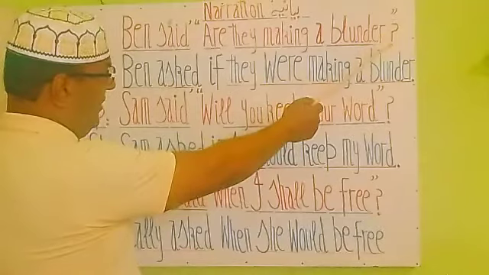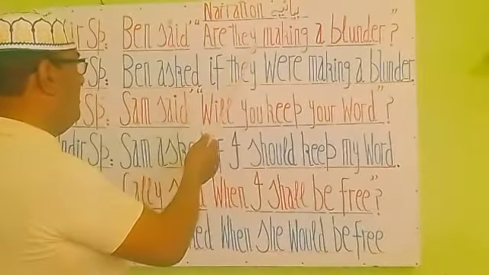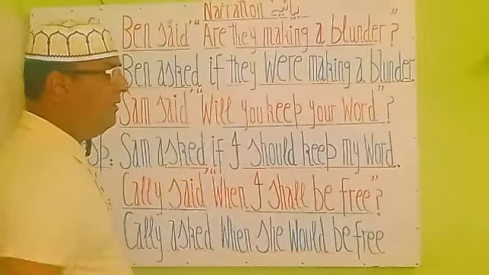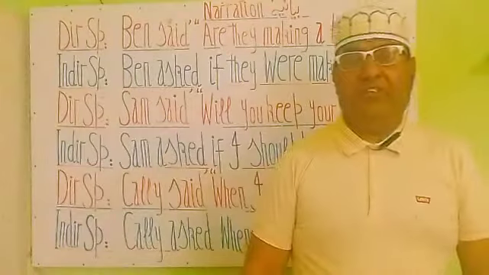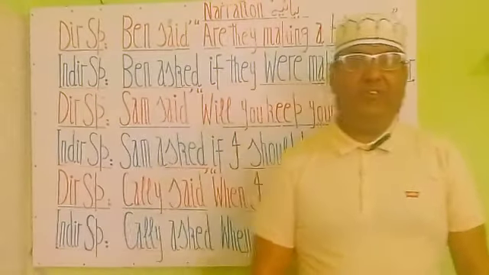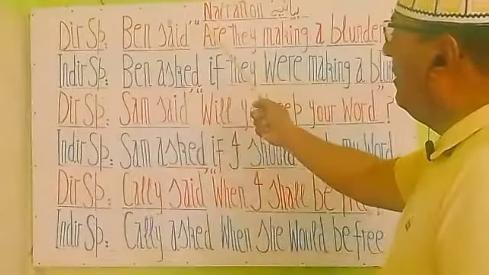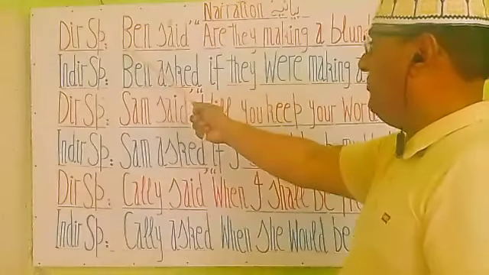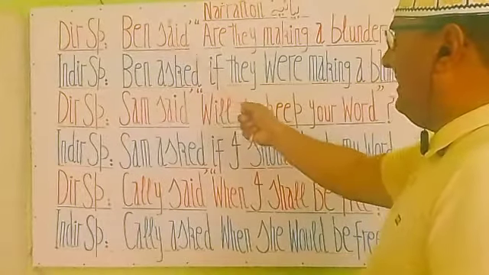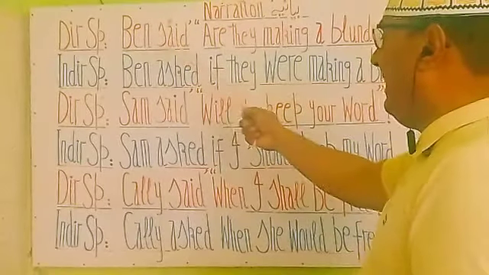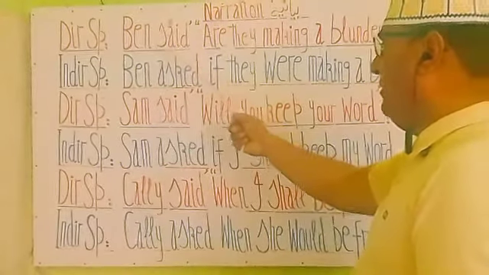This interrogative sign indicates that inside the commas is a question, and it's in the present continuous tense. Whereas outside the commas, the first part of this statement, Ben said, is in the past indefinite tense, and said is the second form of the verb.